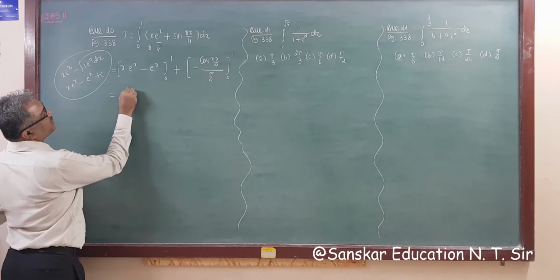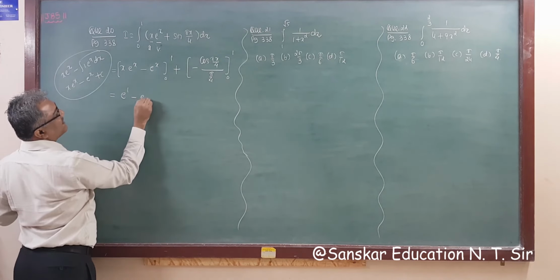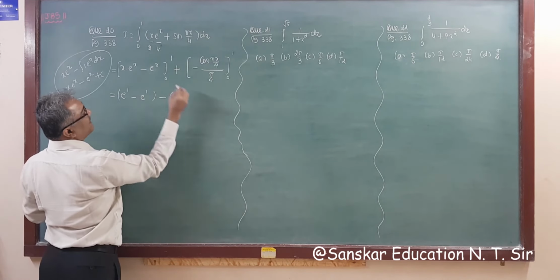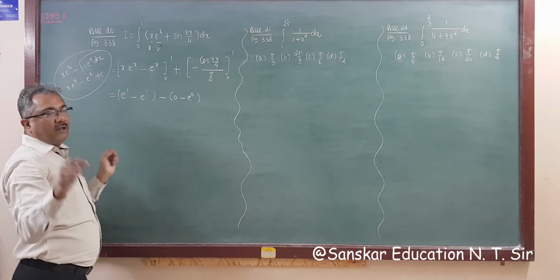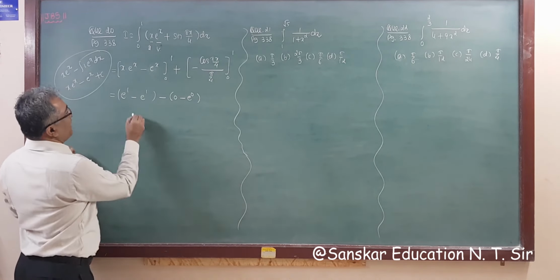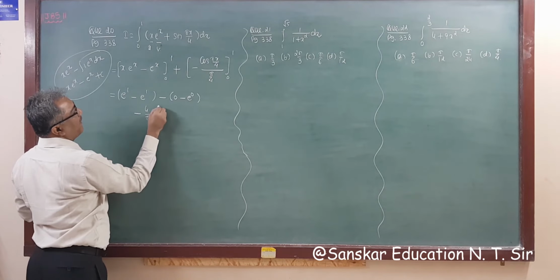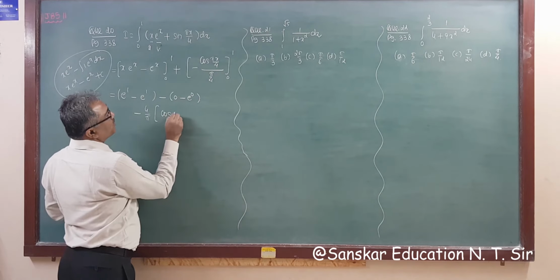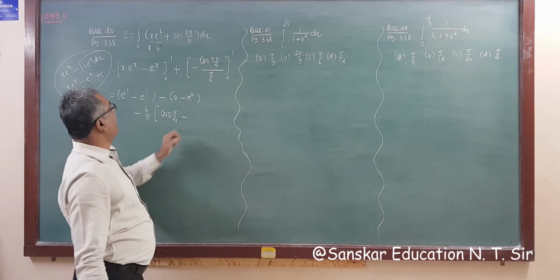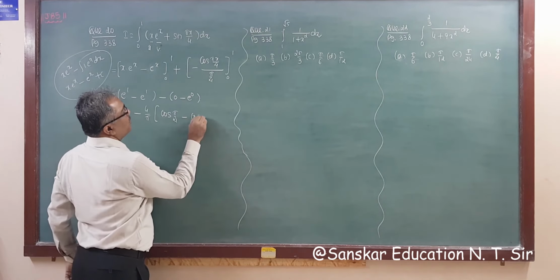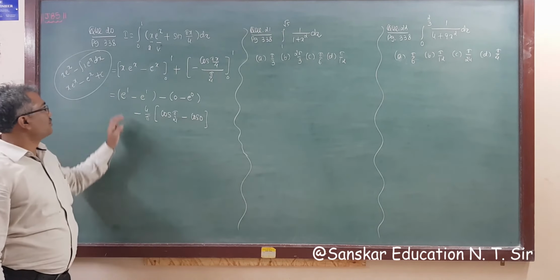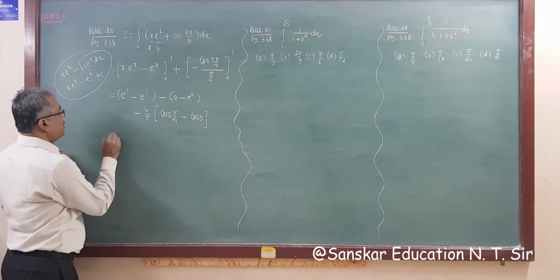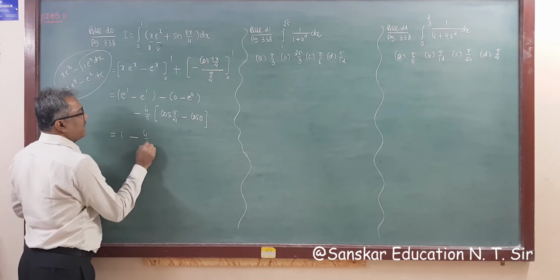What do we get? e raised to 1 minus, with x equal to 1, that is e raised to 1, right? Minus 0 is 0, and 0 minus e raised to 0, right? Be aware of these zeros. Now minus, this is 4 by pi. So the answer for sine x equal to 1 is cos pi by 4, so cos pi by 4 minus cos 0. So this is e raised to 1 minus e raised to 1 is 0. Minus minus plus e raised to 0 is 1. So the answer is 1 minus 4 by pi.